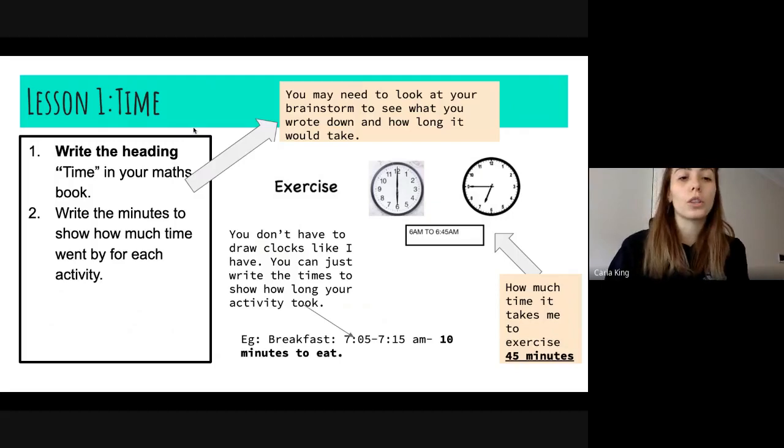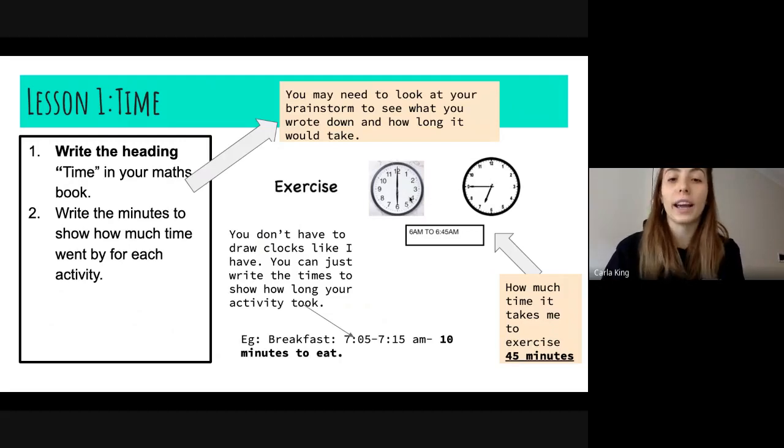Then what you're going to do is you're going to get your maths book out, and you're going to write the heading time in your maths book. You're going to write the minutes to show how much time went by for each activity. Okay, so I've used 2 clocks and I've drawn the time. So if I exercise at 6 o'clock, I then finish at 6:45.